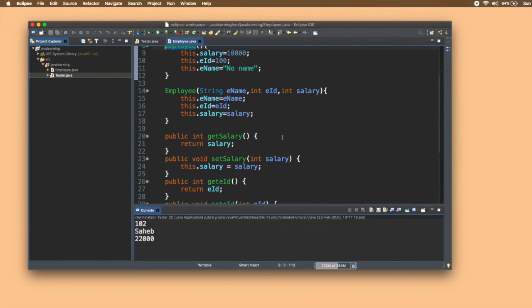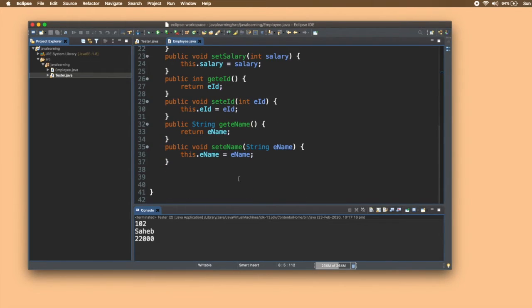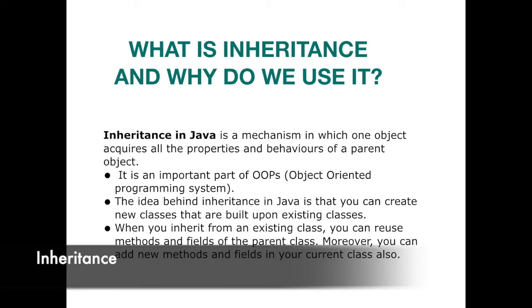Now next is inheritance, right? Inheritance is a very important topic with respect to OOPS, because it structures the working of our software very much. So let's understand what is inheritance, what are the different types of inheritance, and how we can implement inheritance in a Java program. Now let's understand what is inheritance and why we use it.